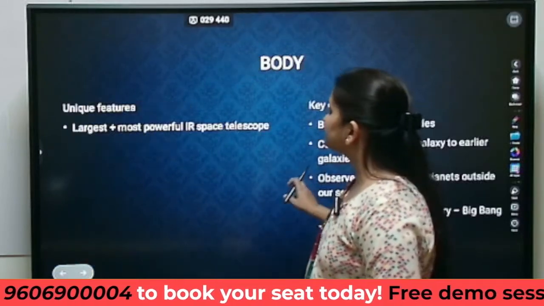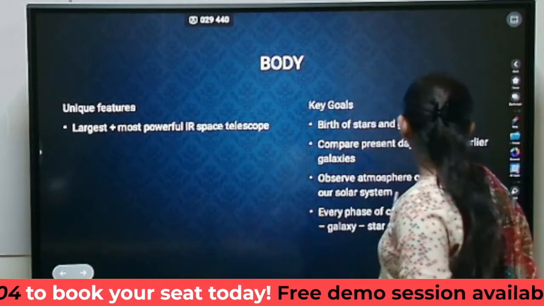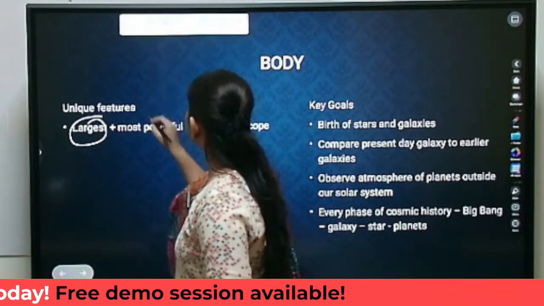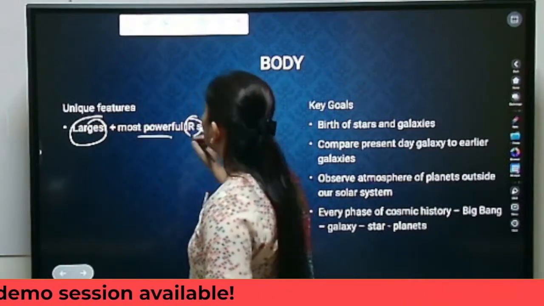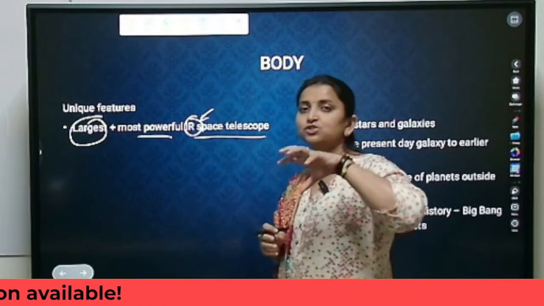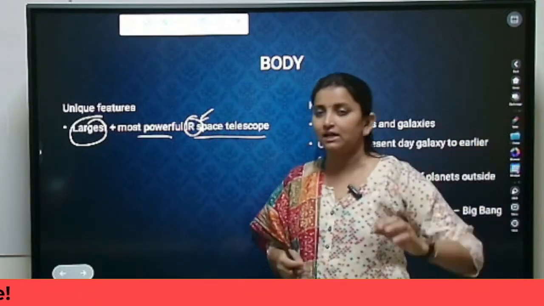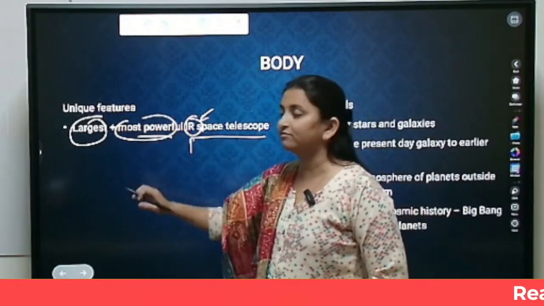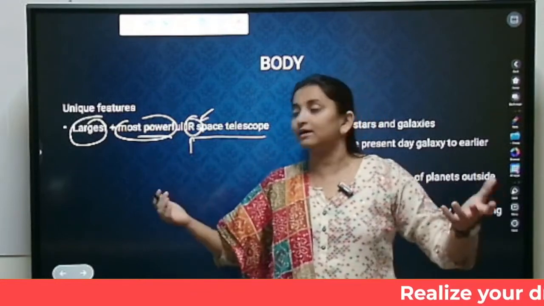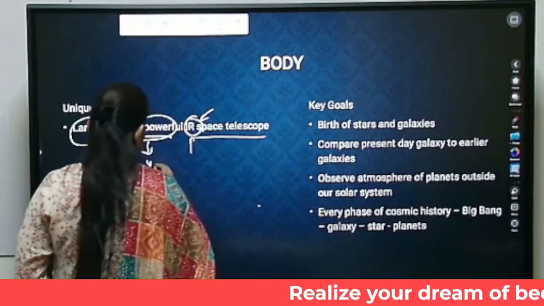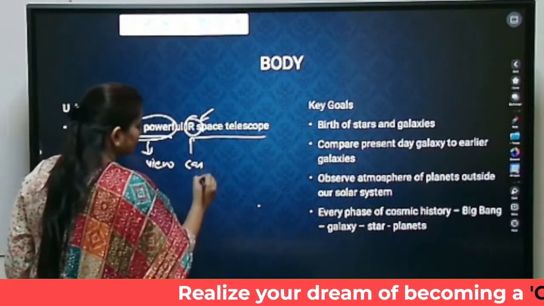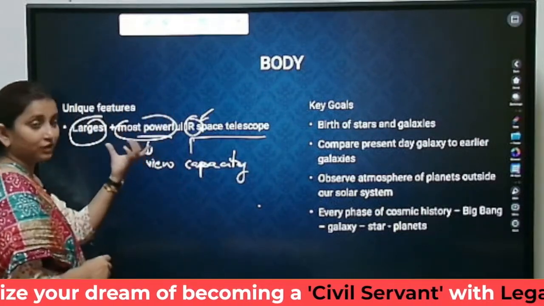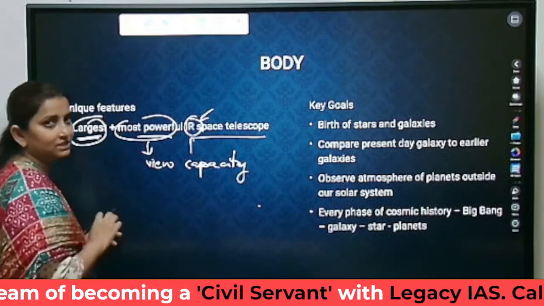Then comes the body part. In the body, the unique feature is that it is one of the largest and most powerful IR space telescopes. It makes use of infrared radiation to watch distant galaxies and distant stars. Because it makes use of IR, it is one of the most powerful space telescopes. That means in terms of viewing capacity itself, it has a much larger viewing capacity. That is why it is very powerful, and it is also one of the largest space telescopes.